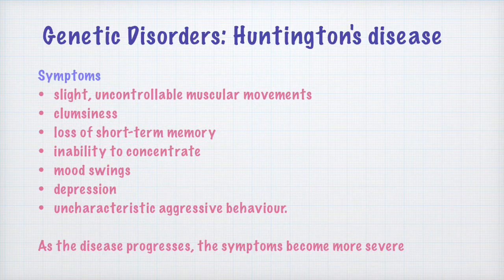The symptoms of Huntington's disease are slight uncontrollable muscular movements and clumsiness. The posture becomes clumsy, and the gait, the way the person stands or walks, becomes clumsy. There is loss of short term memory. Short term memory is that memory which is very recent. We'll be learning about short term memory and long term memory in the chapter called memory in class 11. Just to give you an idea, short term memory is a very recent memory.